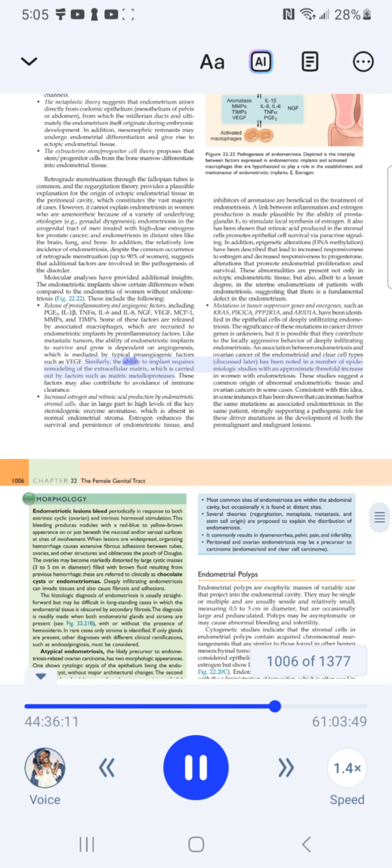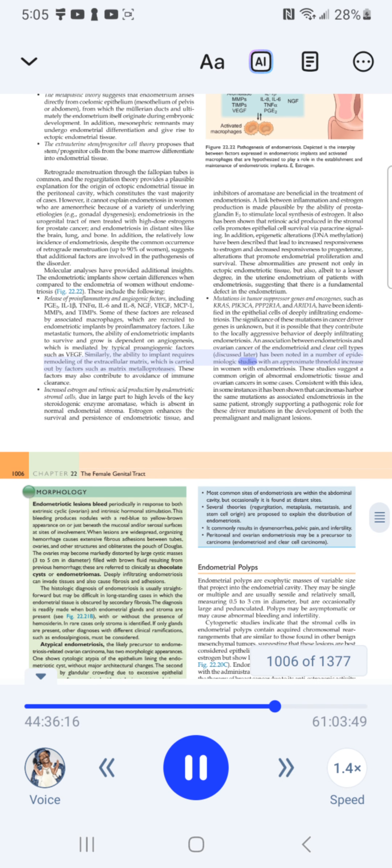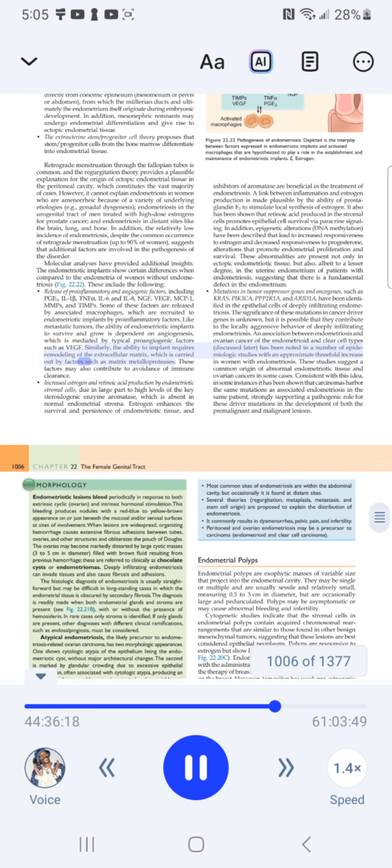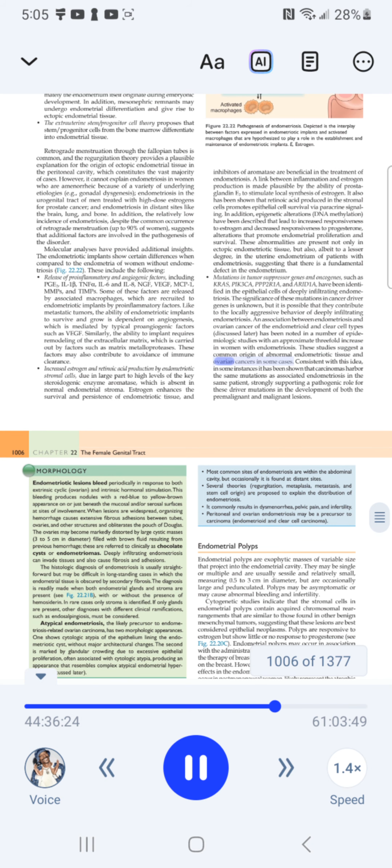Similarly, the ability to implant requires remodeling of the extracellular matrix, which is carried out by factors such as matrix metalloproteases. These factors may also contribute to avoidance of immune clearance. An association between endometriosis and ovarian cancer of the endometrioid and clear cell types, discussed later, has been noted in a number of epidemiologic studies, with an approximate threefold increase in women with endometriosis. These studies suggest a common origin of abnormal endometriotic tissue and ovarian cancers in some cases.